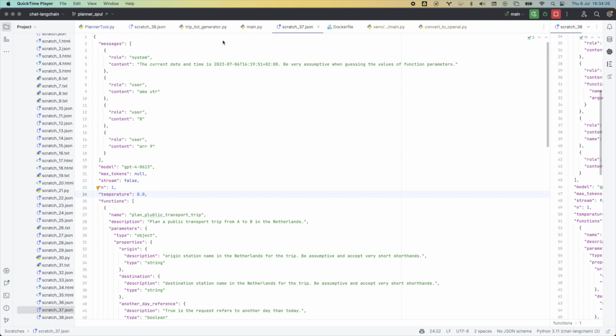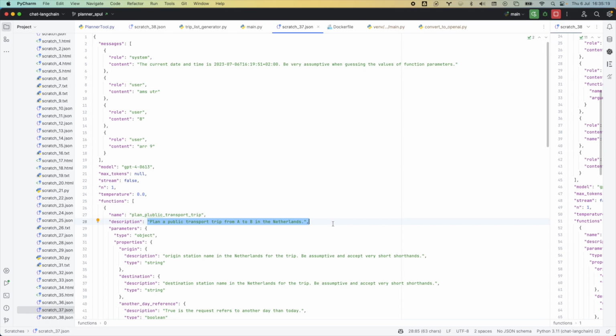The second, third and fourth messages are actually the history of the interaction. Then we see the model, GPT-4, and below that is the first function. The description tells GPT to use this function when it sees a user message that could be interpreted as planning a train trip from A to B in the Netherlands.